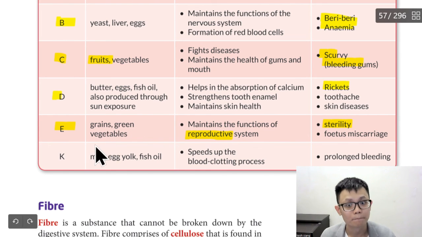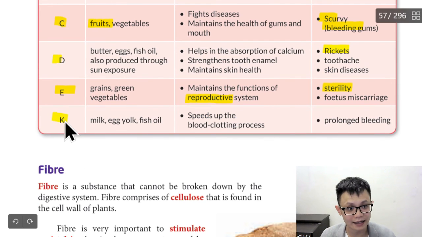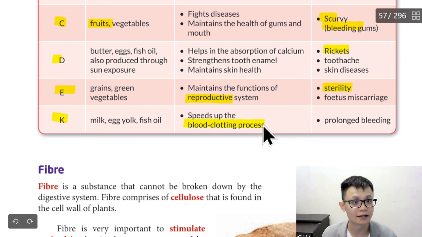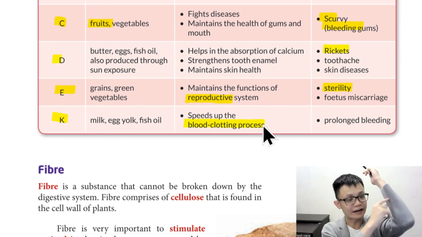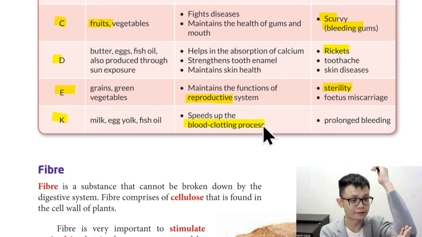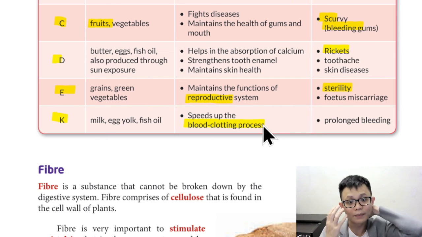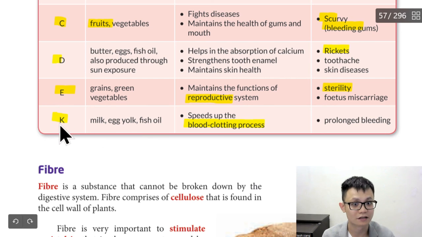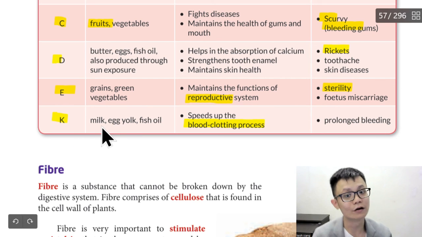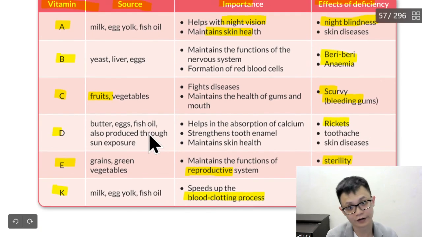green vegetables. Vitamin K is for blood clotting. So if I cut my hand and the blood comes out, it will dry, right? Because I have vitamin K. If I cut myself and need to wait a very long time for it to dry, maybe the person doesn't have enough vitamin K. So he needs to eat milk, egg, or fish oil.